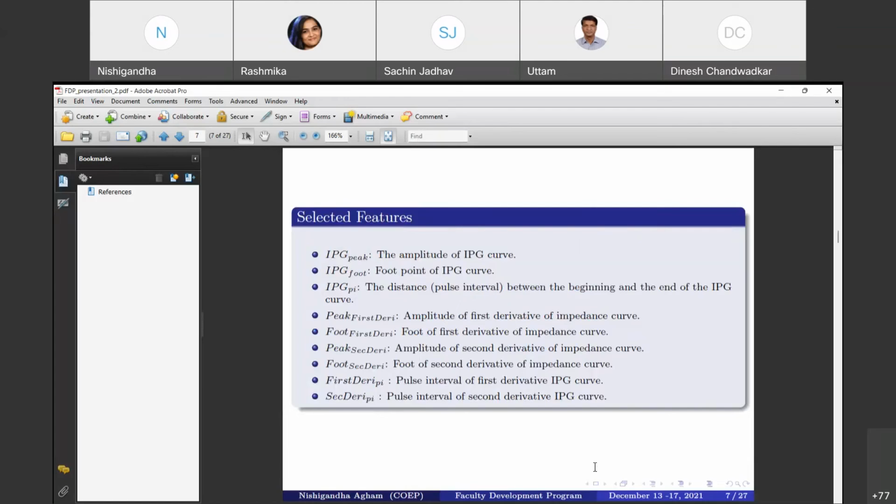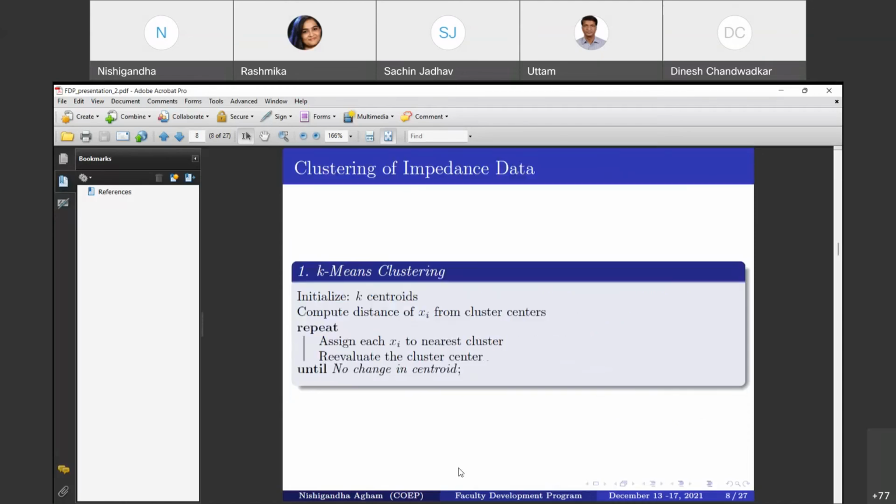Then very important features we have recorded here are the first and second derivatives. These derivative features contribute towards the estimation of the cardiac parameters, and that's why we have used them in our feature set. This PI is the first interval of the first derivative and the second derivative.